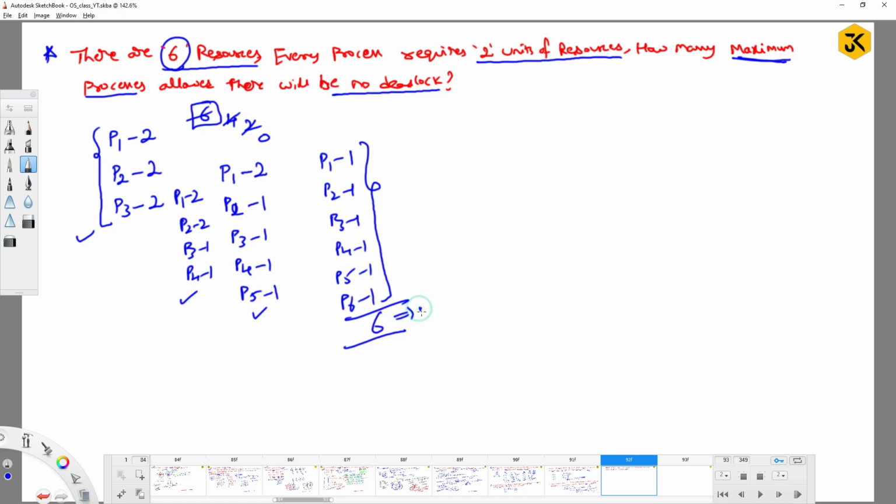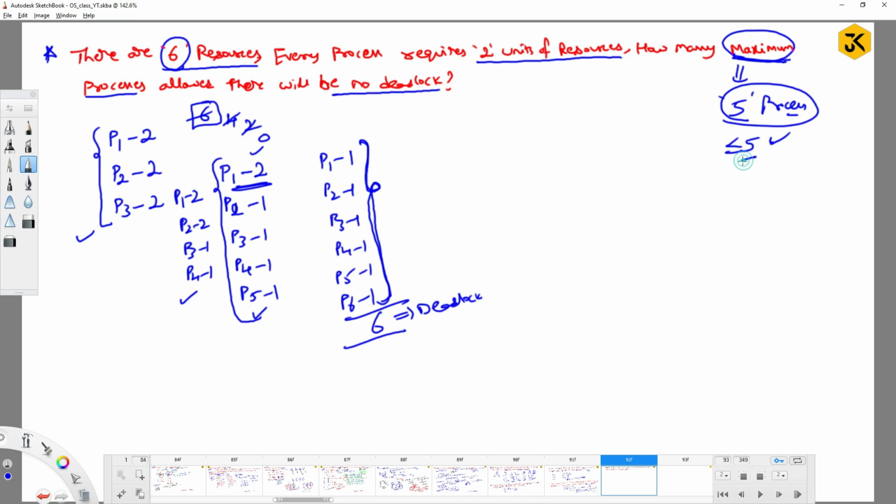It is going to get deadlock, guys, because if you want to complete any one of the processes, they require one more resource, right? But all the 6 are allocated, that's why it's going to get deadlock. To make it no deadlock, I have to have 5 processes. So the answer for this one will be 5 processes. The reason is, once P1 completes its task, its resources will be given to either P2, P3, P4 or P5, and then everything completes, right? So the maximum processes allocated are 5. Less than or equal to 5 can be allocated. But if specifically asking for the maximum, you have to go with the answer 5.